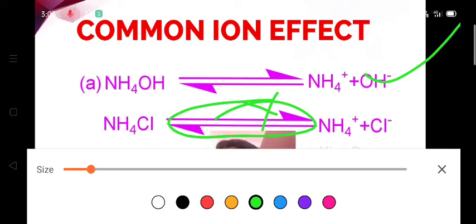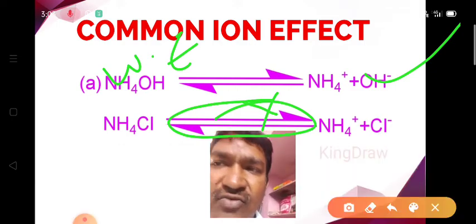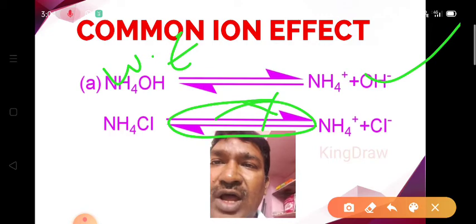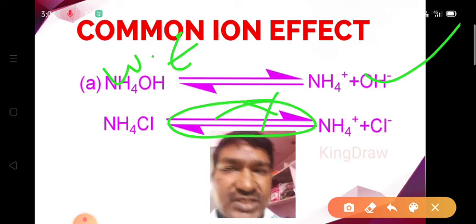So in ammonium hydroxide and in ammonium chloride, the common ion is the ammonium ion. Ammonium hydroxide is a weak electrolyte, and to that we are adding ammonium chloride. Ammonium ion is the common ion to both these substances.